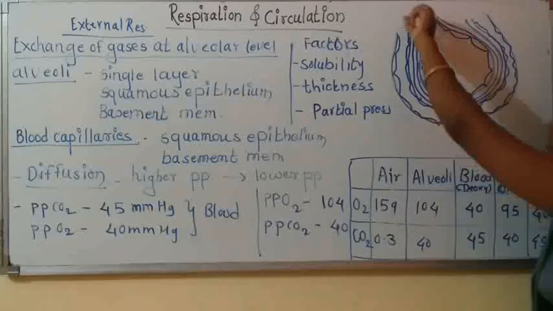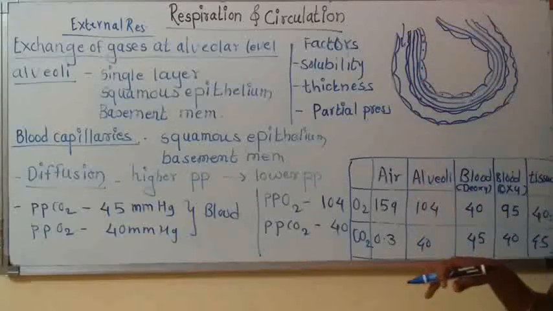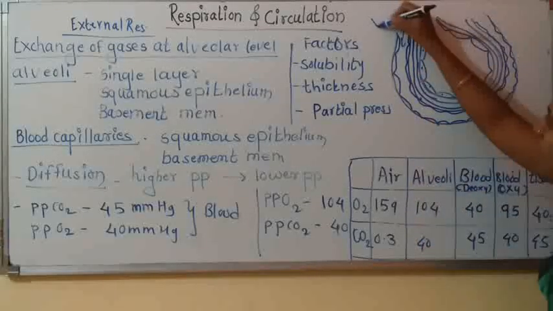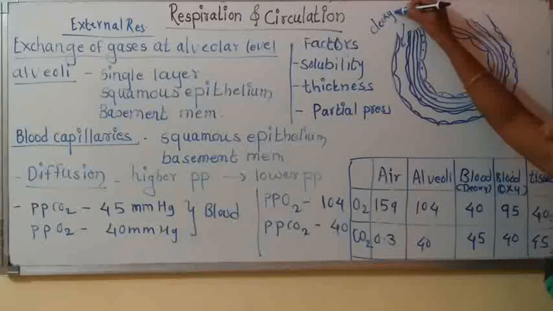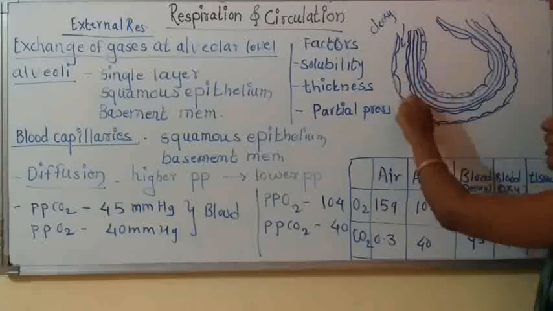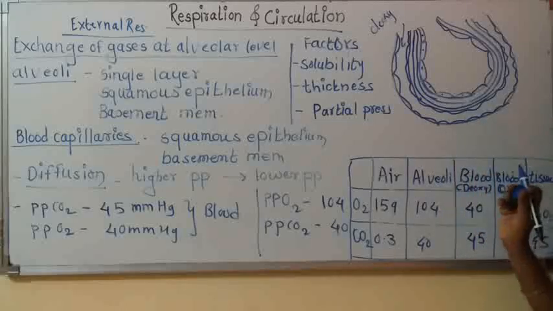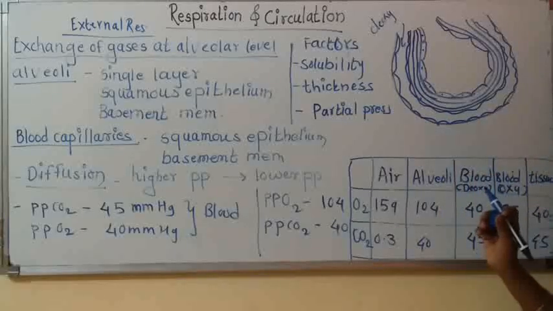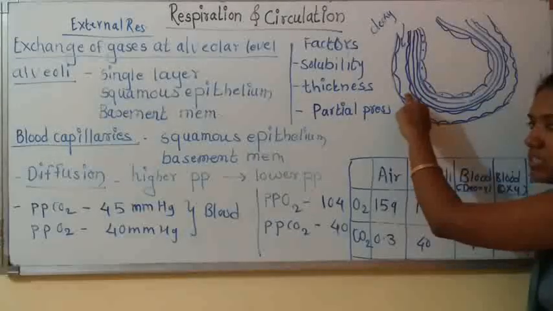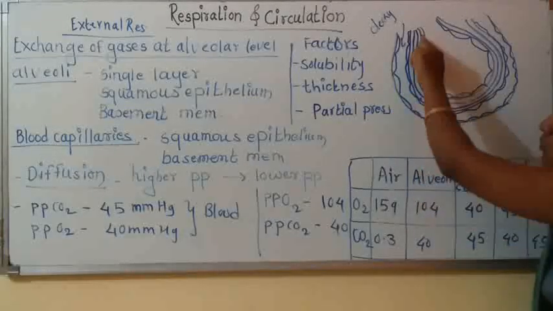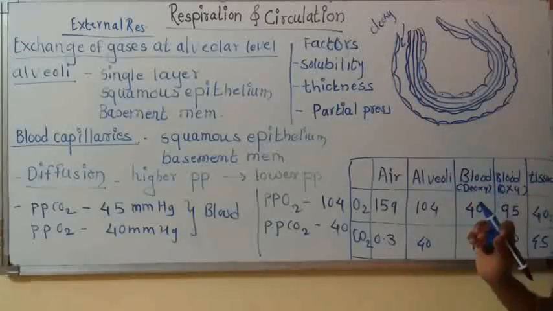Now the blood coming towards the lung, or coming inside the lung, is deoxygenated blood. Blood which is coming to the alveoli is deoxygenated. When this deoxygenated blood enters here, there is very low oxygen in that blood, or the level of oxygen is decreased. Therefore the oxygen in the alveoli is going to diffuse into this blood. For diffusion, first we learned about squamous epithelium, but after that we should know about the blood capillary.